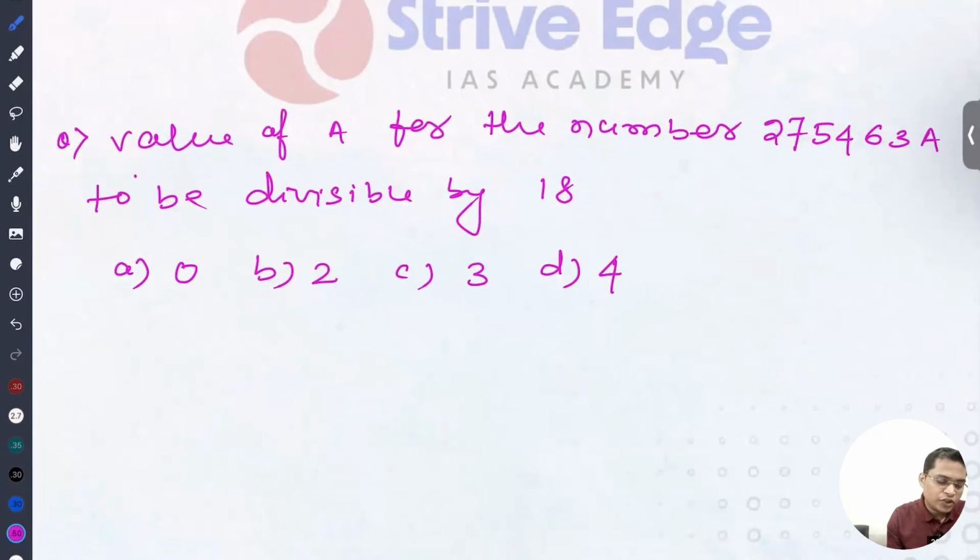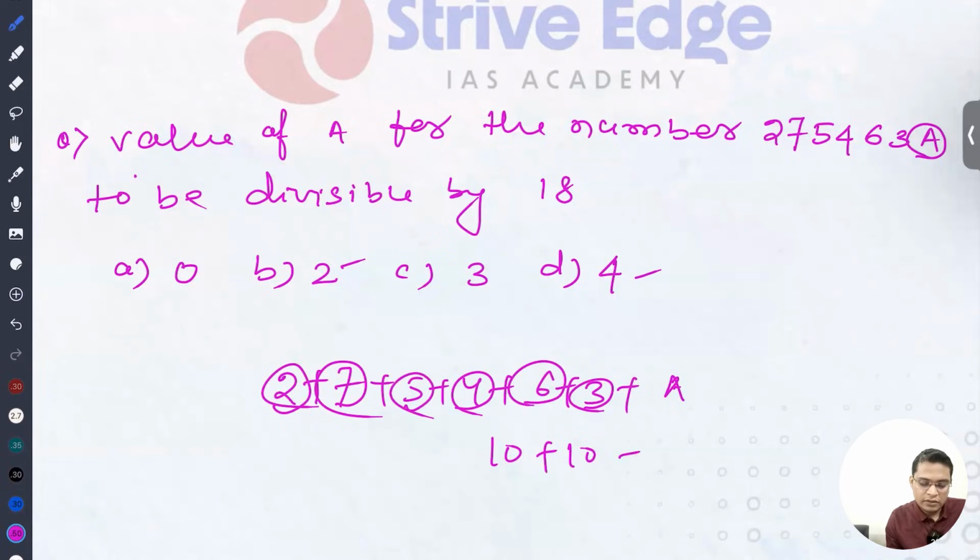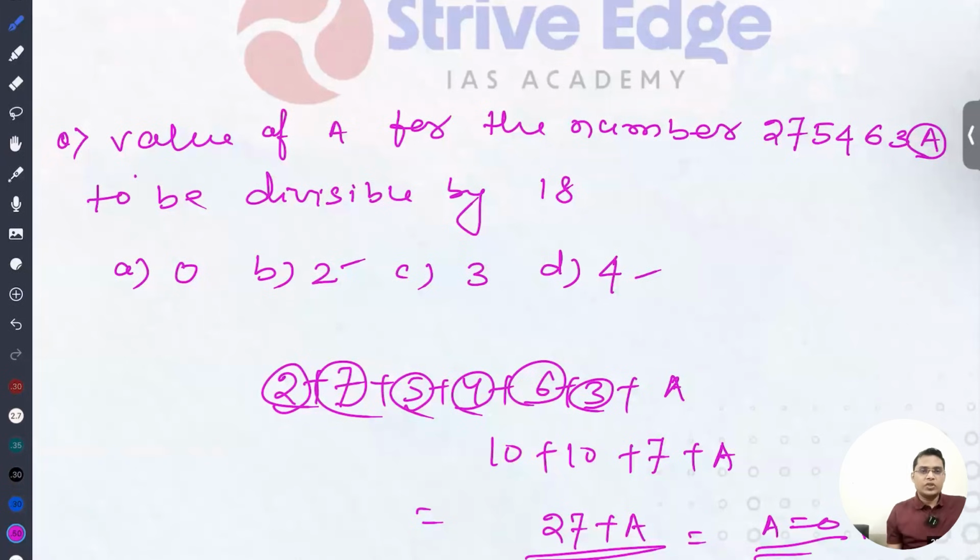Now the value of a for this number to be divisible by 18. I think you already know that for a number to be divisible by 18, the unit digit should be an even number. So it can be 4 or 2. Let's check. 22 plus 7 plus 5 plus 4 plus 6 plus 3 plus a. You need to just pair it off. So 10, 20, then 7 plus 7, plus a. So you can see it is 27 plus a. For this number to be divisible by 9, a can be 0. So in case a is 0, the number is divisible by 18. Okay, let's move ahead.